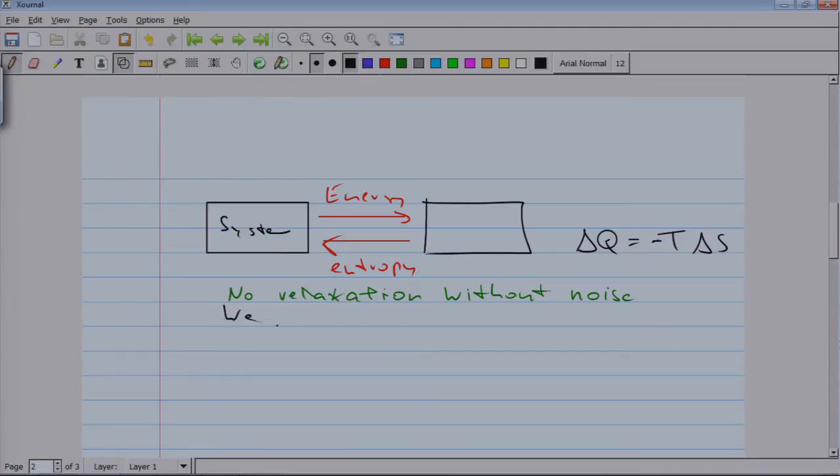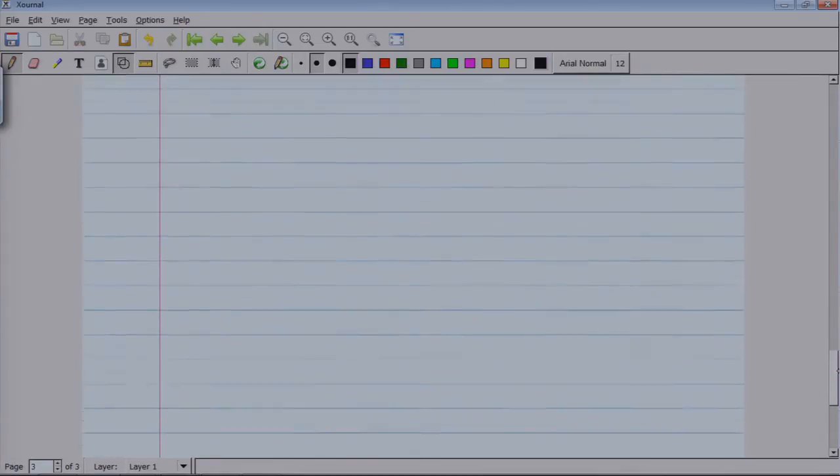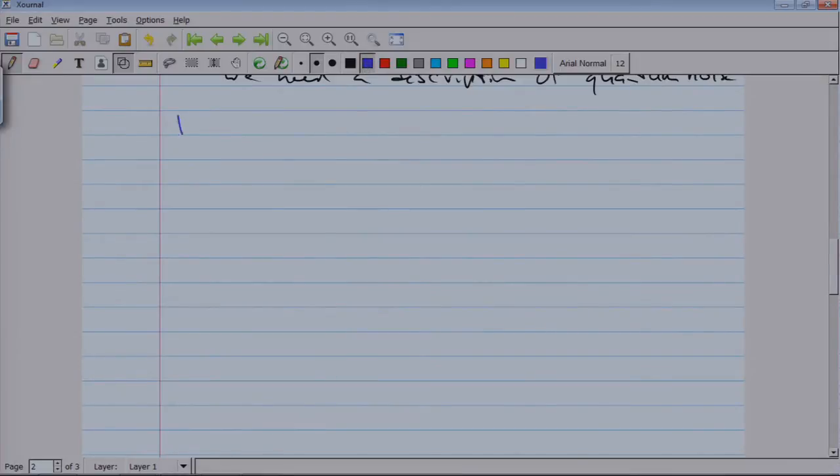So what we need is a description of the quantum noise which comes from coupling to the environment. The tool which we use for that is the density matrix.